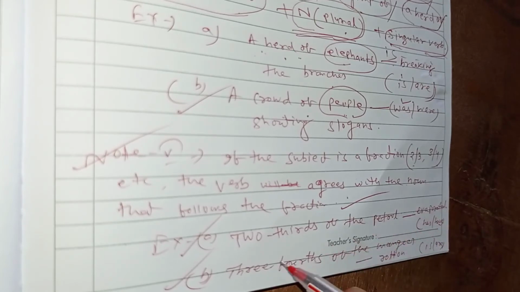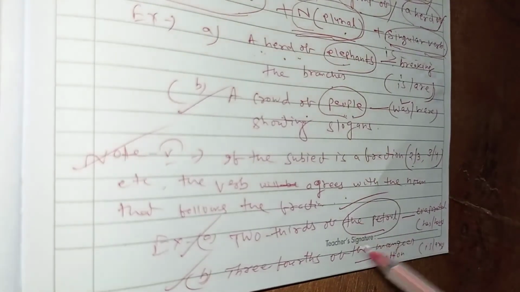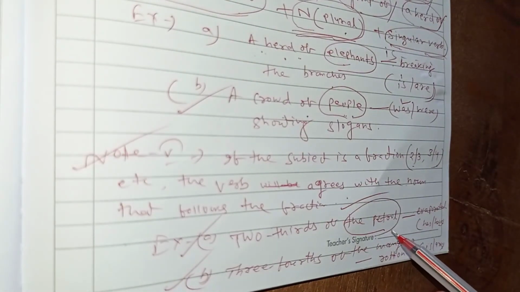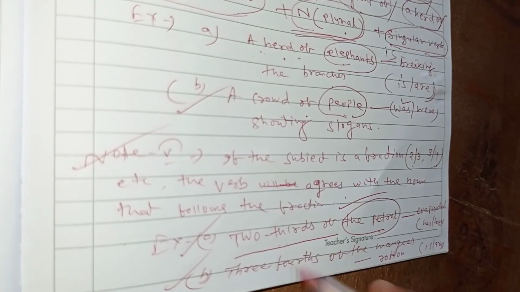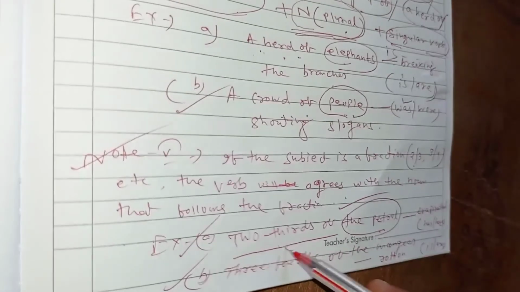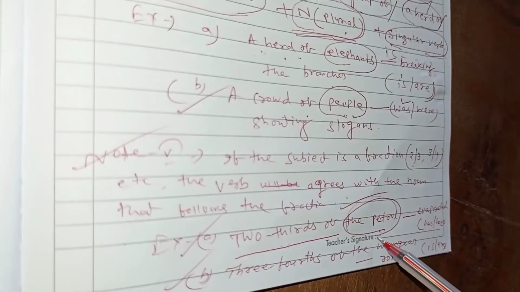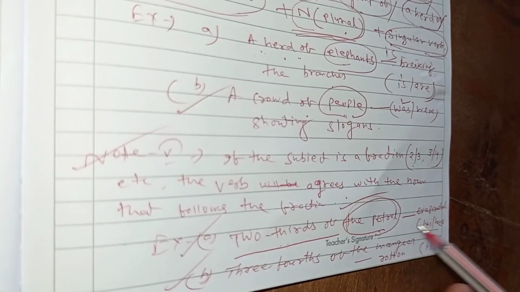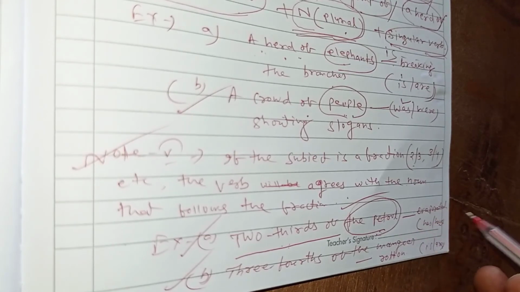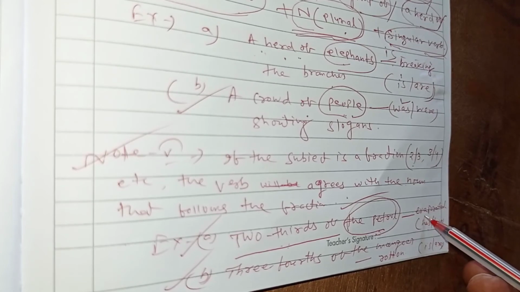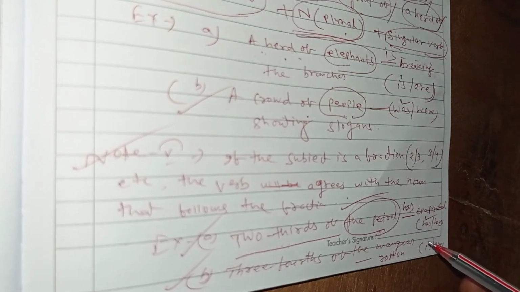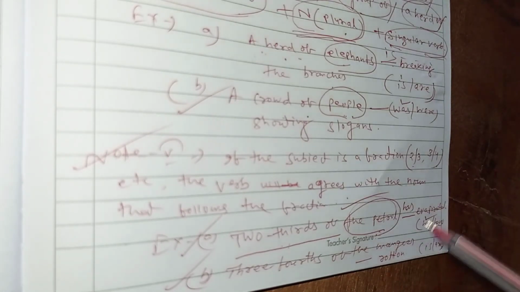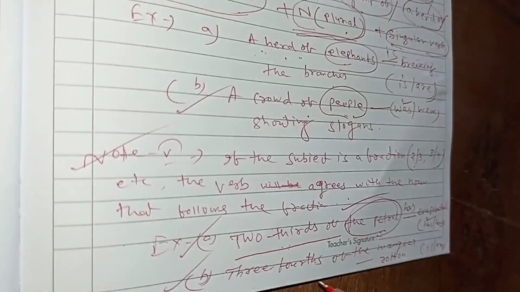Here you see petrol is singular uncountable, but this word is preceded by the phrase 2/3. This is the fraction. So after this fraction, there is a singular uncountable noun. Petrol is an uncountable noun, so that must follow the singular verb. You should see "has" and "have" in the bracket, which will be correct? Has. 2/3 of the petrol has evaporated. Okay. Another thing, 3/4 of the mangoes.